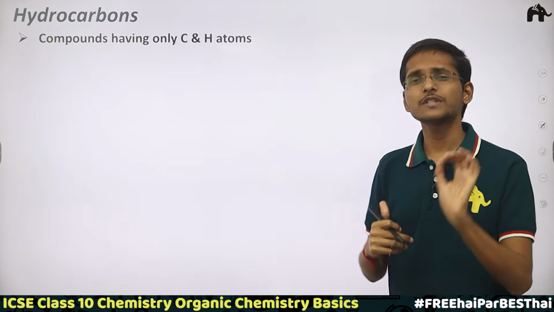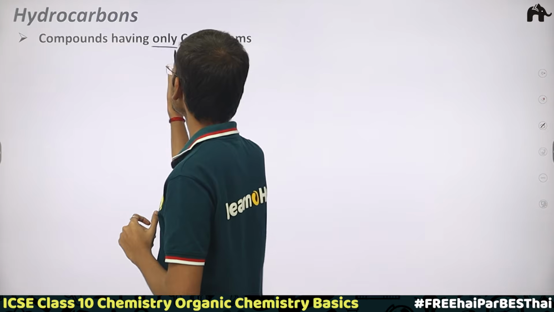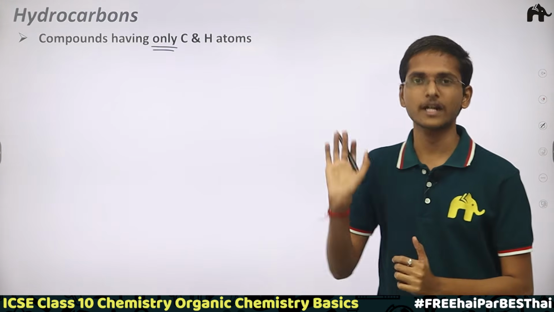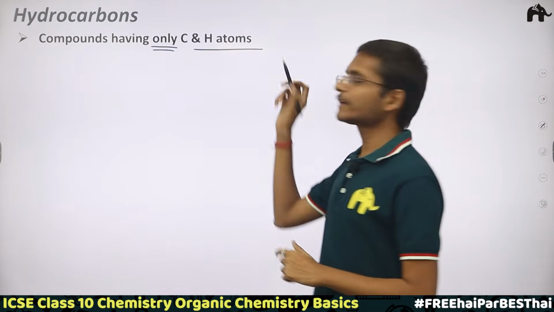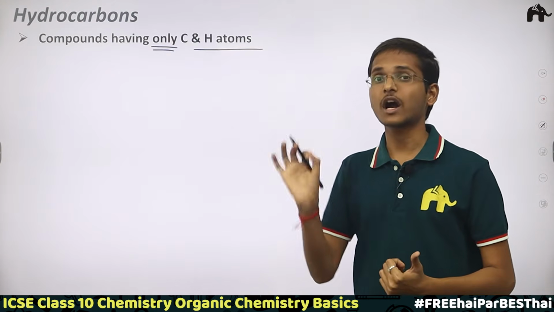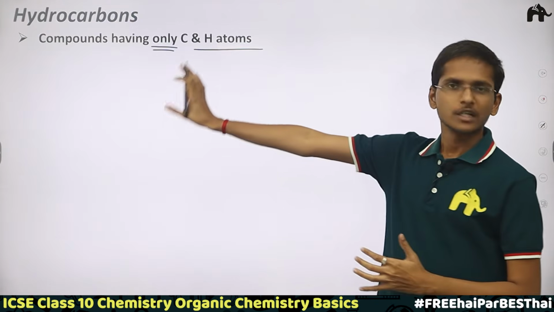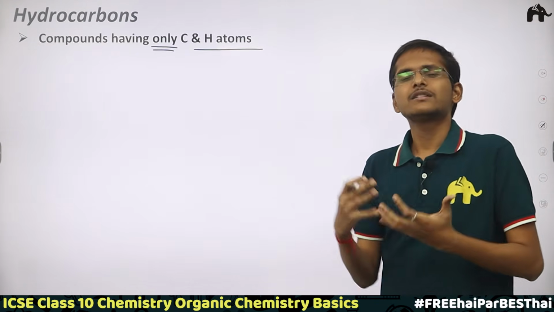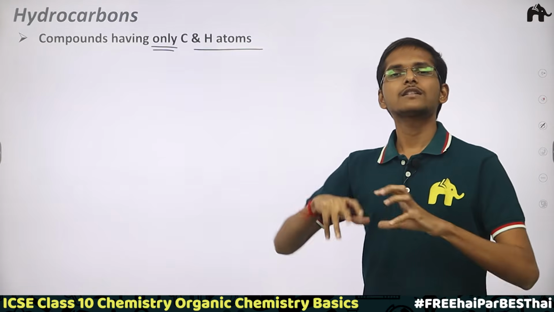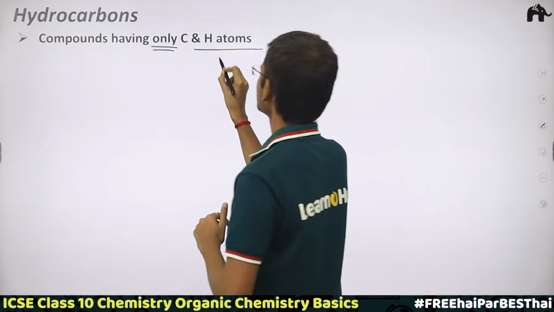Now these are the compounds which have only, keep it very firm in your brain, only carbon and hydrogen atoms. You won't find any other elements in hydrocarbons. Purely hydrocarbons I'm talking about, not the derivatives. Now let's make it simple. The hydrocarbons are classified into 2 types, for studying them with ease.